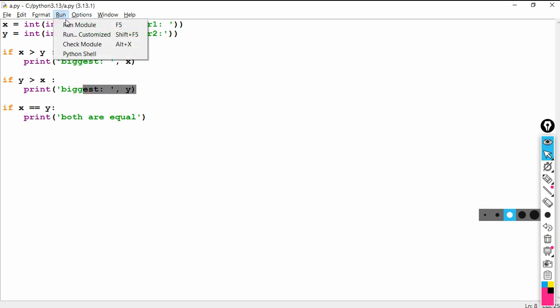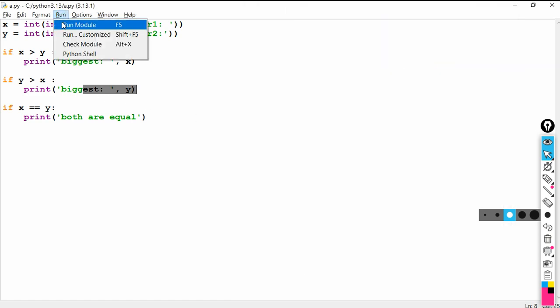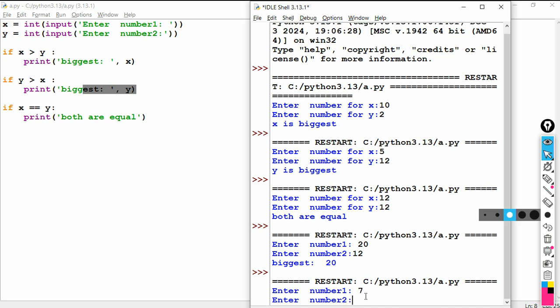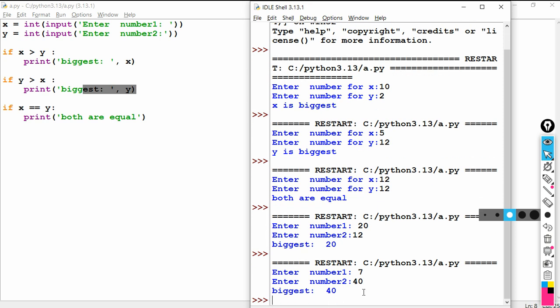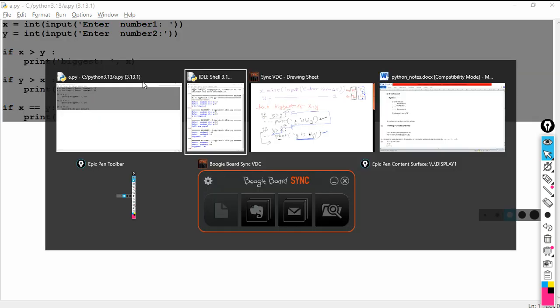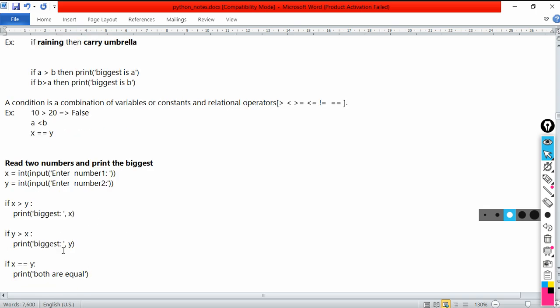Okay, let me run the program, run it and give the same values. Here I give 20 and I give 12, biggest is equal to 20. Like this we'll get the answer. Once again I run the program, execute it. This time I give 7 and I give 40. Now see that biggest is equal to 40. Okay, so this is the recommended program that you write here. Clear? So I copy paste this program. This is the if program for biggest of two numbers.